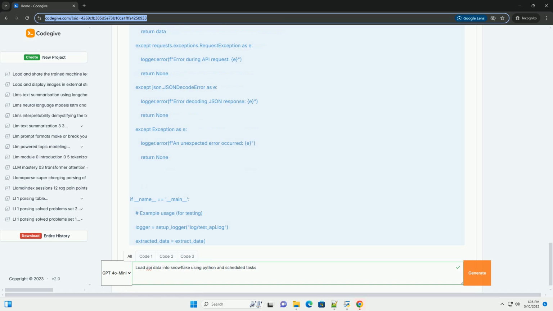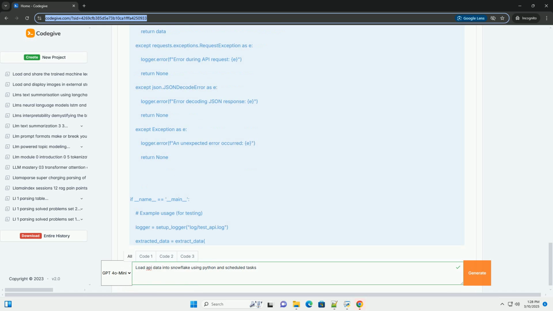It creates the table, if it doesn't exist, using snowflake_loader.create_table. It loads the data into Snowflake using snowflake_loader.load_data. It closes the Snowflake connection. It includes comprehensive error handling with logging.